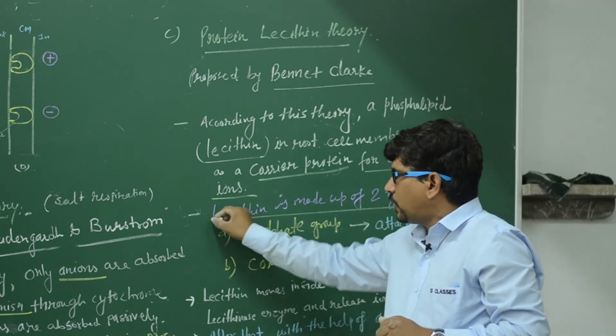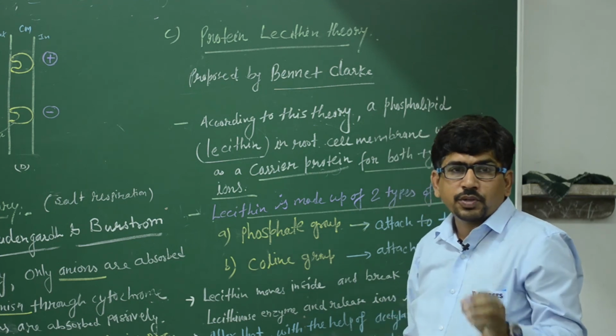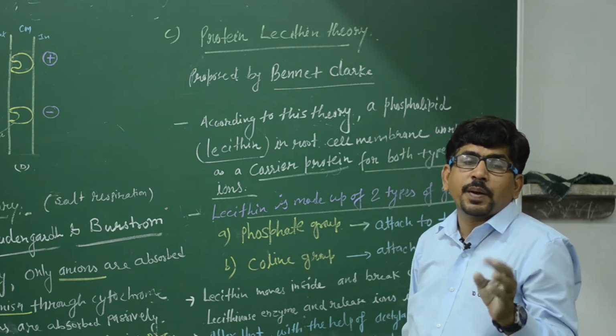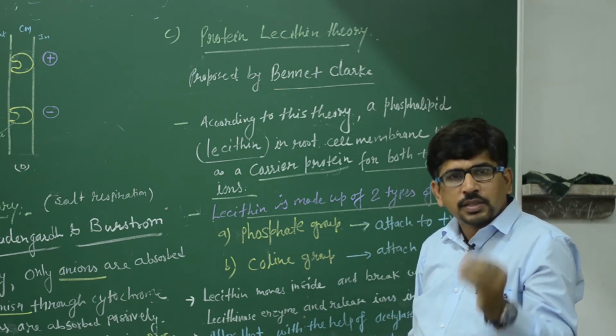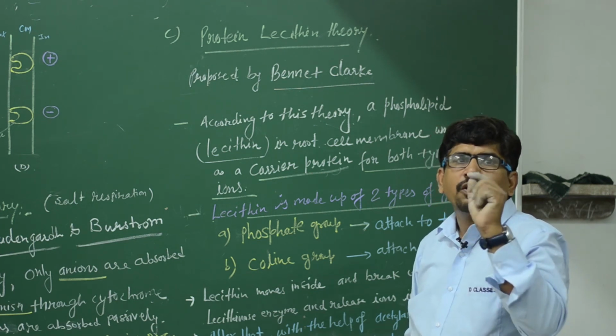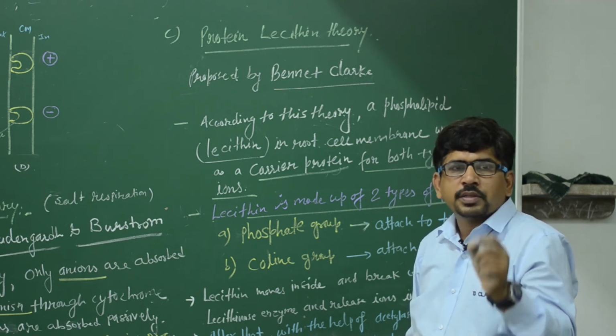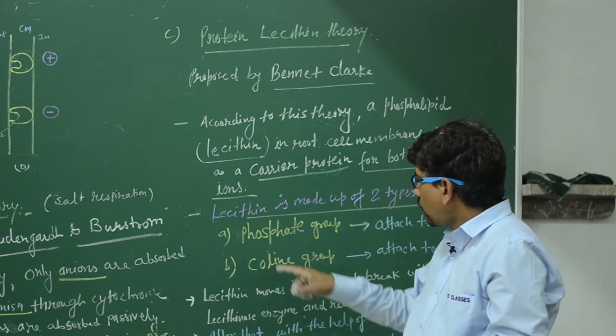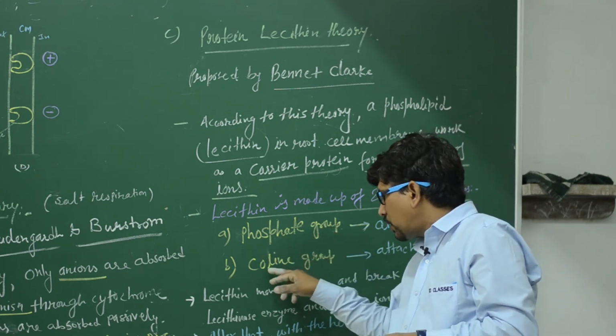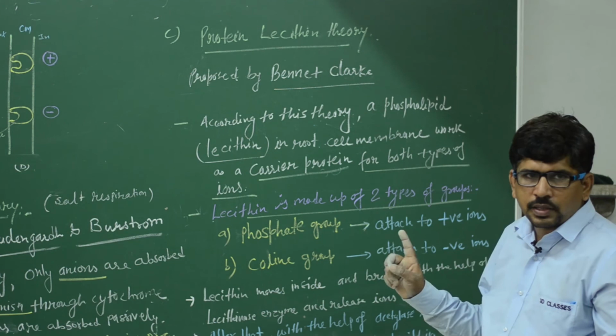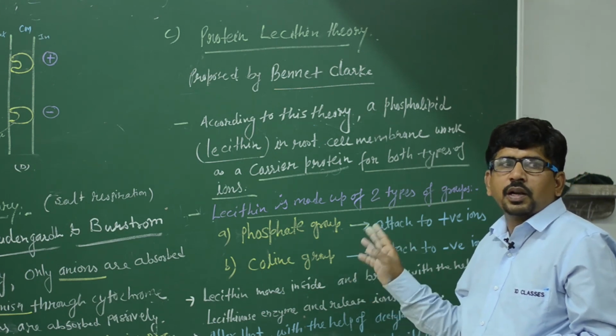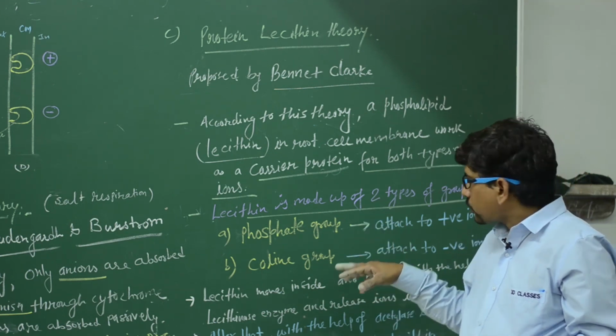That is a question for the medical exam. It is a very important question. Lecithin is made up of which type of group? Lecithin is made up of two types of groups. First, a phosphate group, and second, the choline group. This is very important for the medical exam. This question has come four to five times.